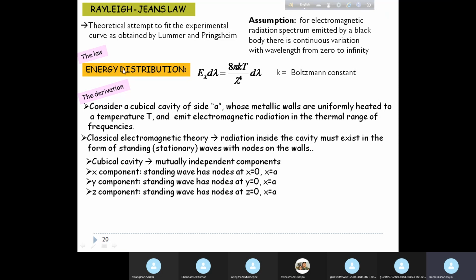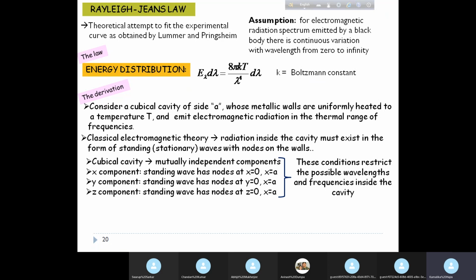For the x component, the lowest mode of the standing wave would have nodes at x equal to 0 and x equal to a, where a is the dimension of the cavity. The y component will have nodes at y equal to 0 and y equal to a, and the z component will have nodes at z equal to 0 and z equal to a. These conditions restrict the possible wavelengths and frequencies inside the cavity.